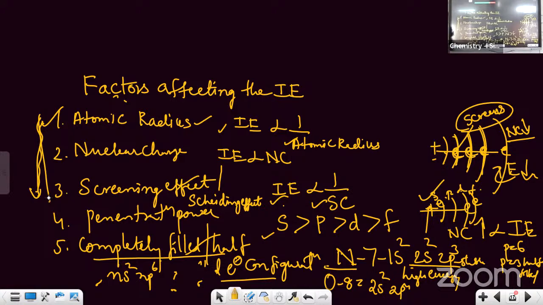So this is a very very important question from periodic classification. That is, what is ionization enthalpy 1, ionization enthalpy 2, why IE2 is greater than IE1, what are the factors that are going to affect ionization enthalpy. Okay. The next we'll go to the second question. First I'll discuss this periodic one.